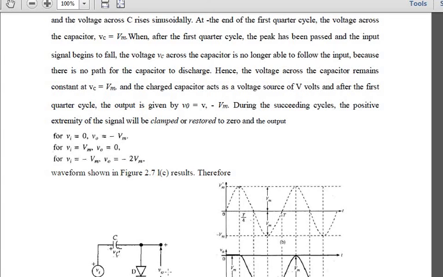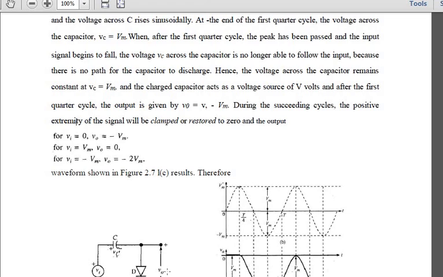That's the reason we call it V0 equals V: there is no path to discharge your capacitor. So the charge in the capacitor remains constant, and hence the voltage across the capacitor stays constant at Vc equals Vm, and the charged capacitor acts as a voltage source at the first part of the cycle of your input waveform.